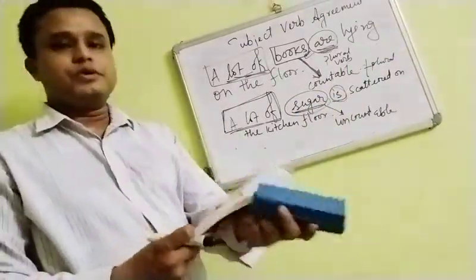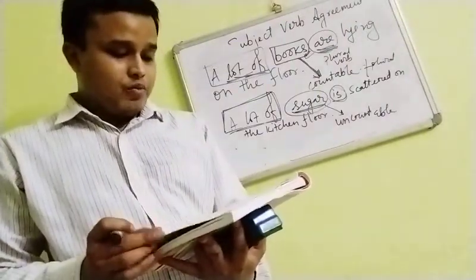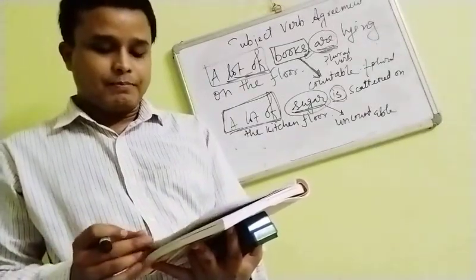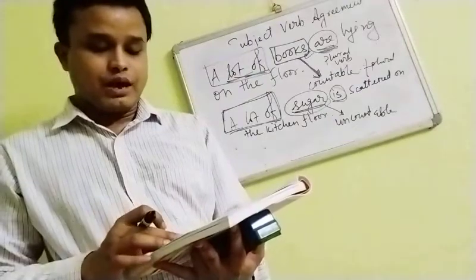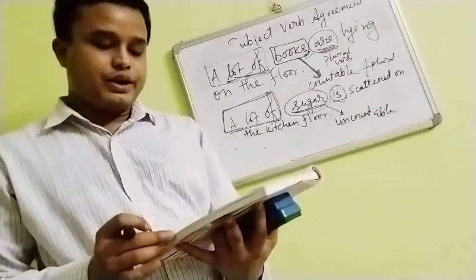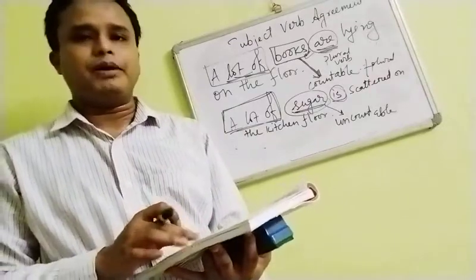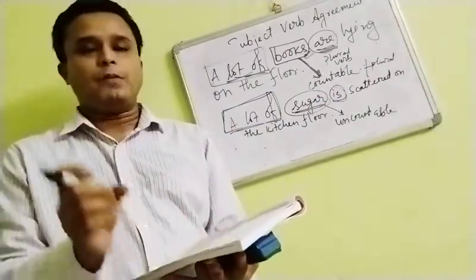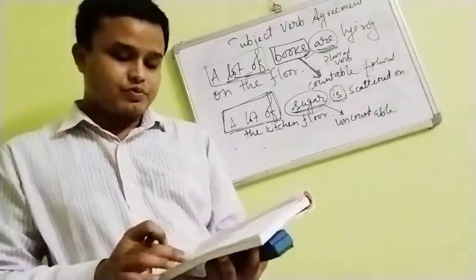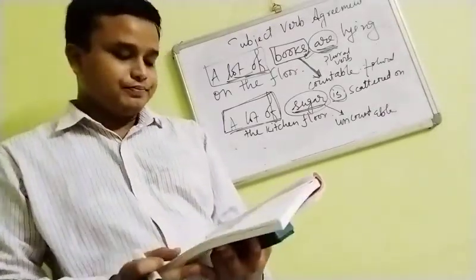So this rule is not written in your book, you can note it down. Then a plural noun followed by words expressing mathematical figure like number of: the number of illiterate people is decreasing. So here also you will have to see that this is being taken as a collective subject. A number of illiterate people is decreasing. The number of illiterate people is decreasing. The number is given stress here, so that is why this will be taken as a singular subject and the verb will be singular.